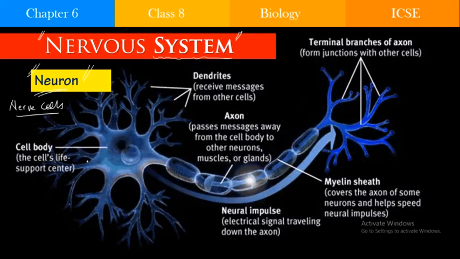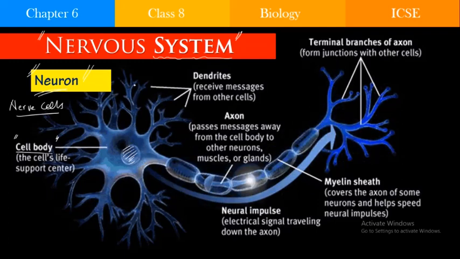The neuron consists of the cell body, which is the major large portion that is visible, the cell's life support center, because you can see here there is the nucleus.